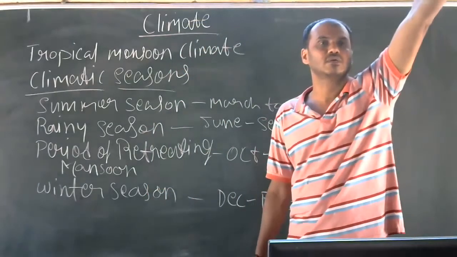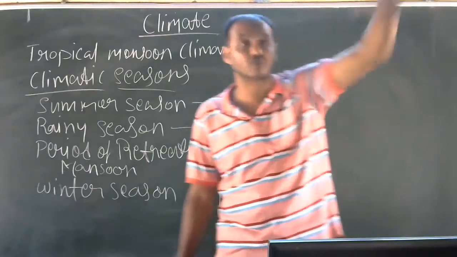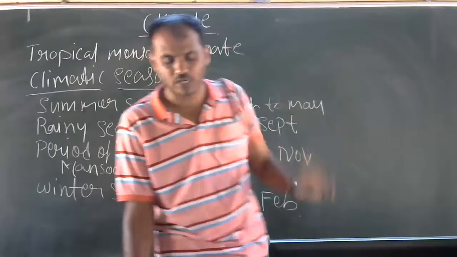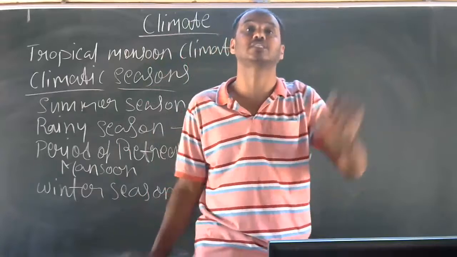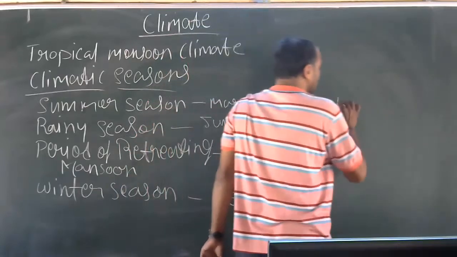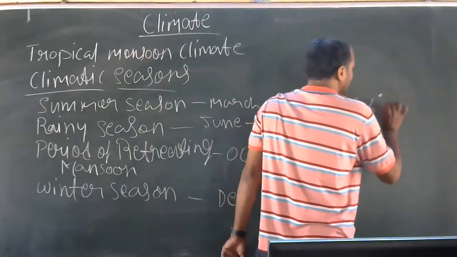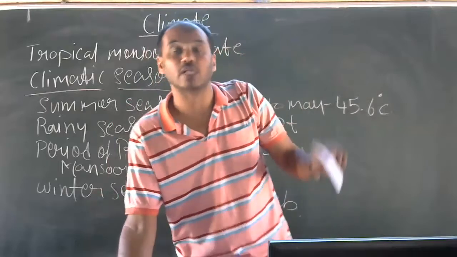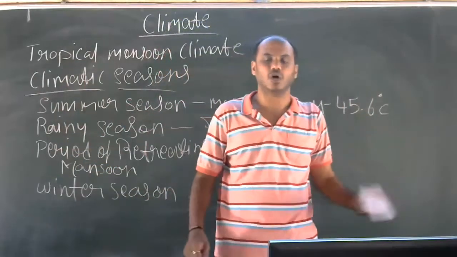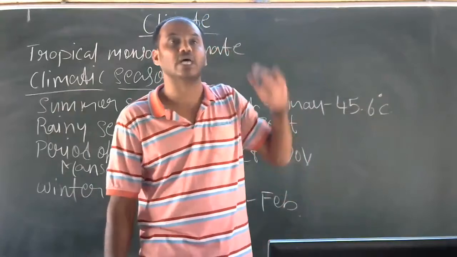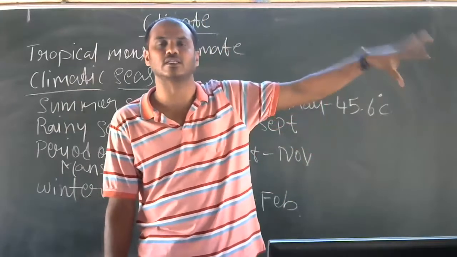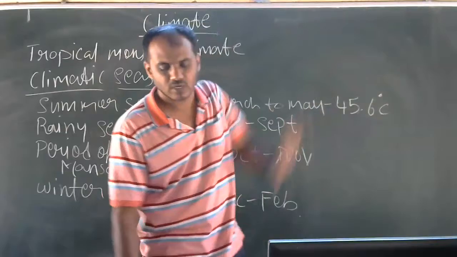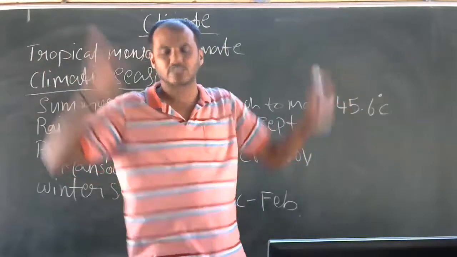Sometimes, I think last year, it went over 49 to 52 also in Raichur. So Raichur has recorded a temperature of 45.6 degrees Celsius. Means the highest temperature has been recorded in Raichur. So it is called the hottest place of Karnataka. The temperature is high even in the other districts of northern Karnataka. In general, the whole of Karnataka experiences hot conditions during this time.